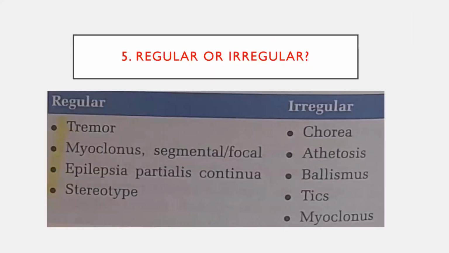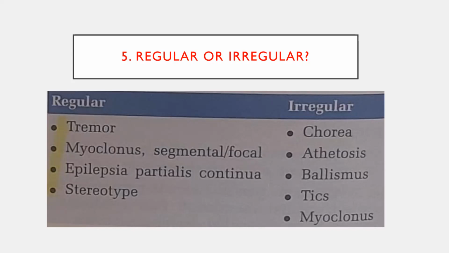You ask whether the movements are regular or irregular. It is very difficult to ask in a history. Depending on examination findings, we can make it. Still, some patients may tell. Okay, the movements like tremors, myoclonus, particularly palatal myoclonus, epilepsia partialis continua, that is focal motor epilepsy, and stereotypy, these movements are very regular, and all the rest of the movement disorders are irregular. Okay, just remember the names and see the patient. Most commonly we diagnose these movements as regular or irregular depending on examination findings.